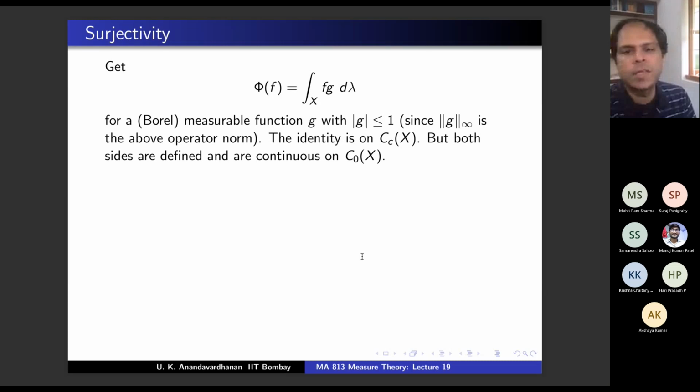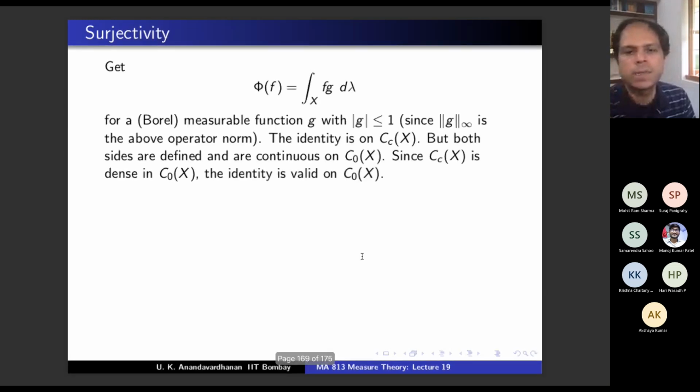And therefore, by density, you get the identity on C0(X). Originally, the identity is only on Cc(X), but both sides are defined and continuous on C0(X), so by density, this identity holds on C0(X) also.